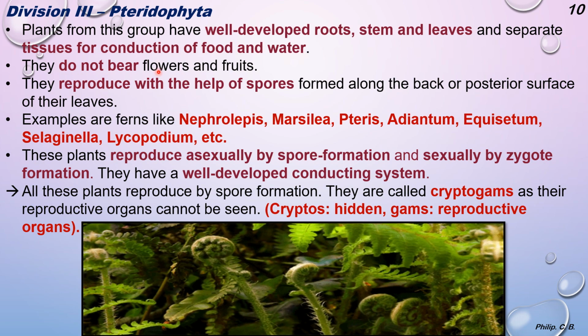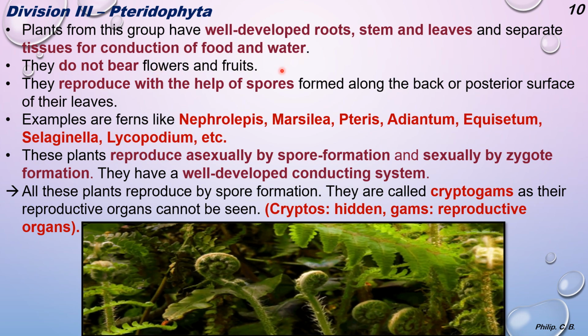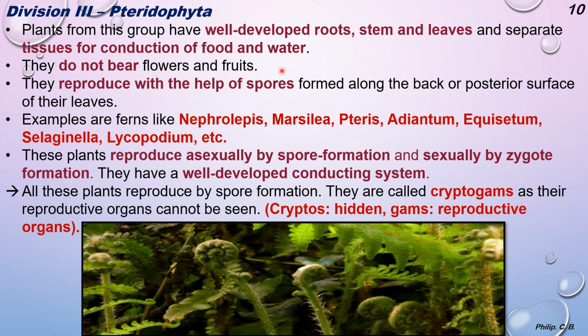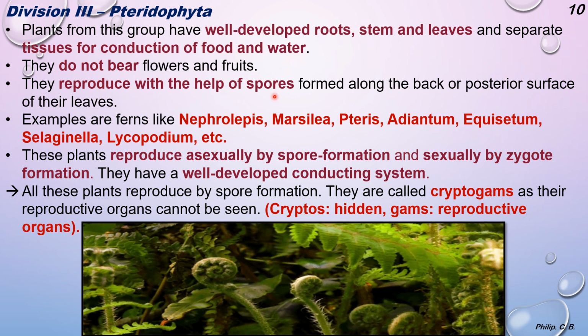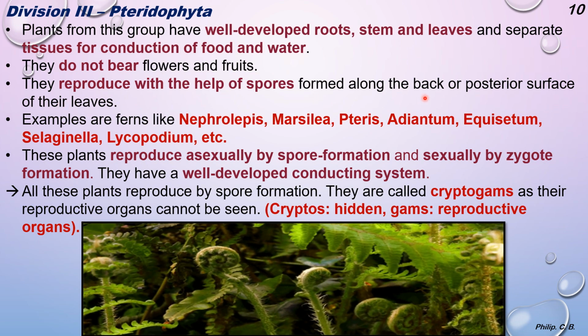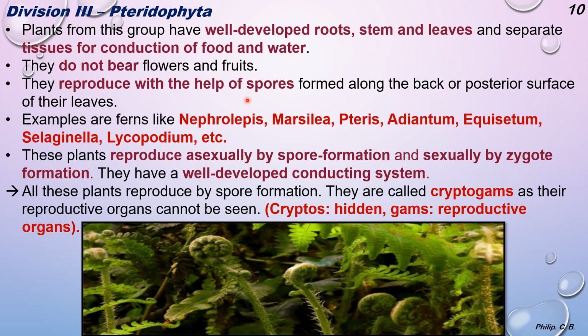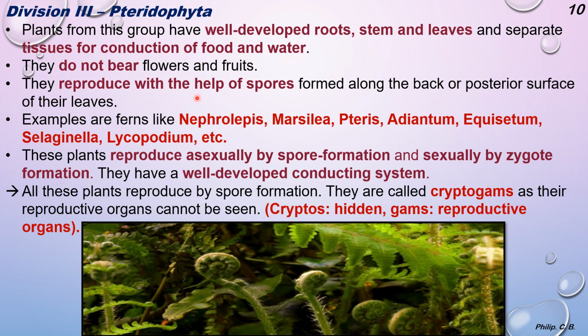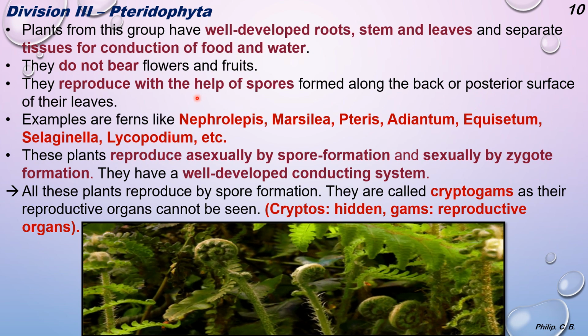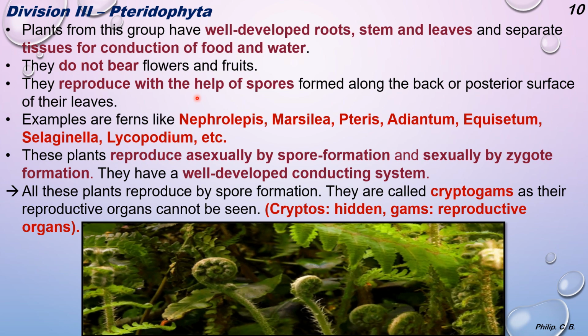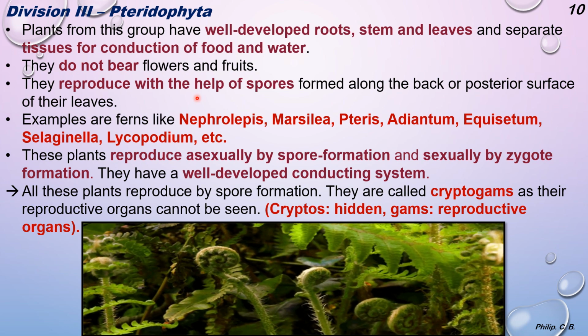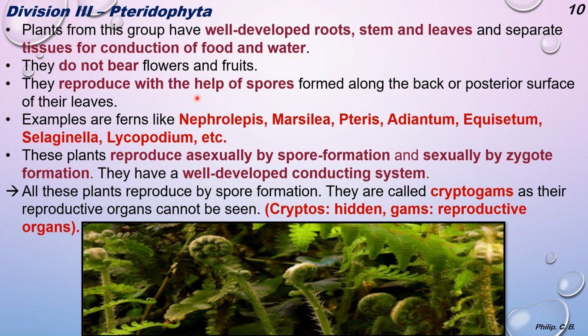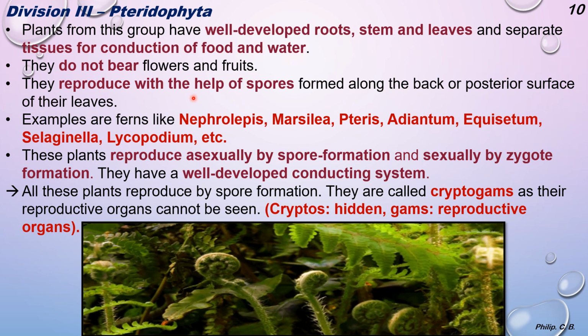They do not bear flowers or fruits. They reproduce with the help of spores, formed along the back or posterior side of the leaf. So if you observe these plants, just at the posterior end they have spore formation, and these spores are released into the atmosphere, and again new plants are formed or reproduced.